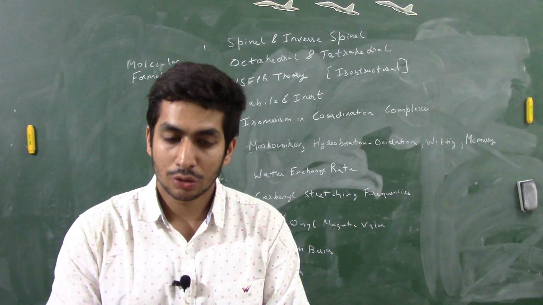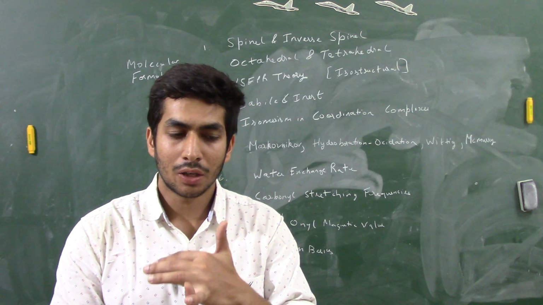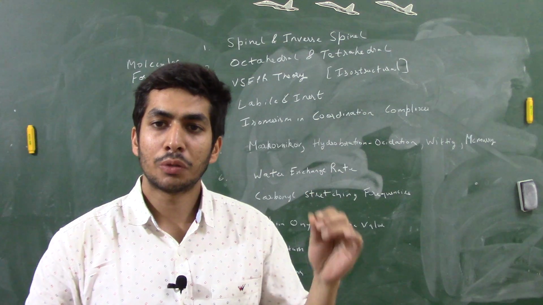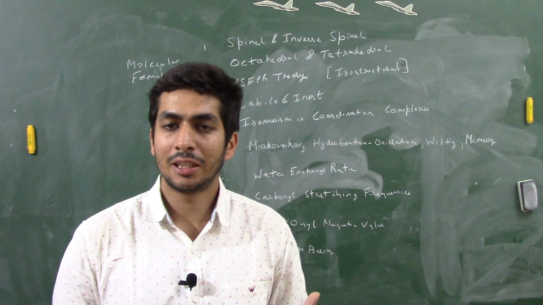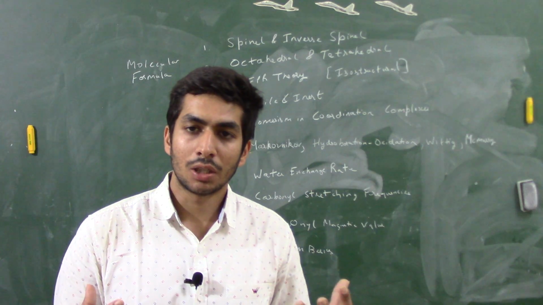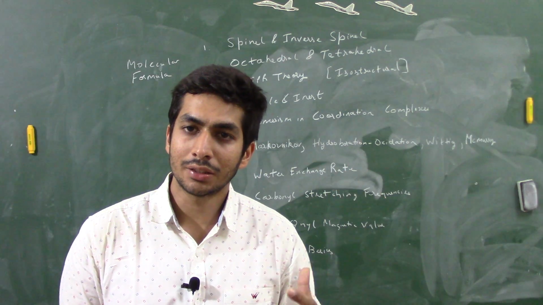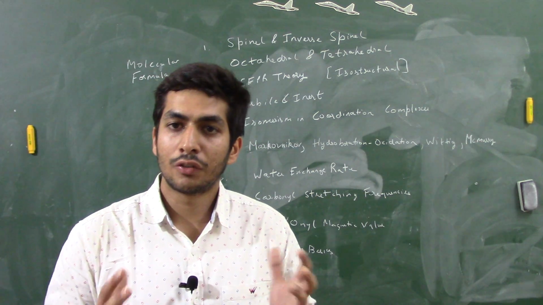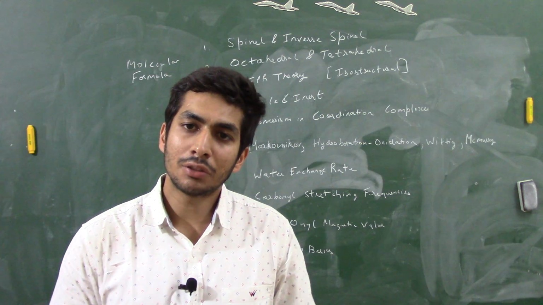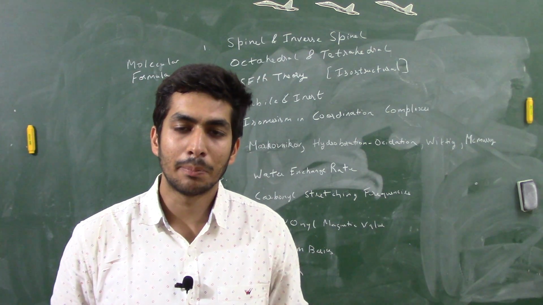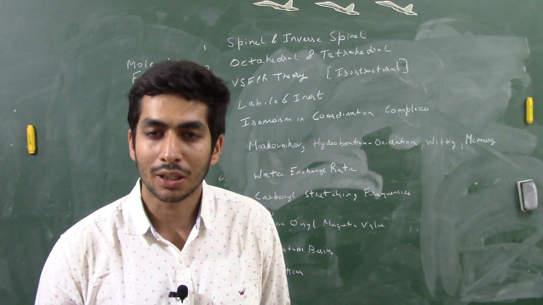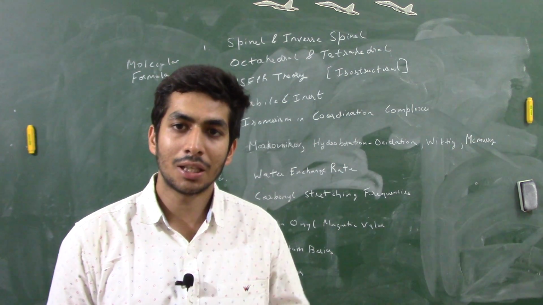Coming on to graphs, do graphs of kinetics very well, all right? I wanted to do graphs from nuclear chemistry as well, which are basically dependent on daughter nuclei, right? When the parent nuclei decays, what will happen to the daughter nuclei? If the daughter nuclei is non-radioactive, then it will simply increase exponentially. That is very simple. But what if the daughter nuclei is radioactive? Those kinds of graphs were asked last year, right?